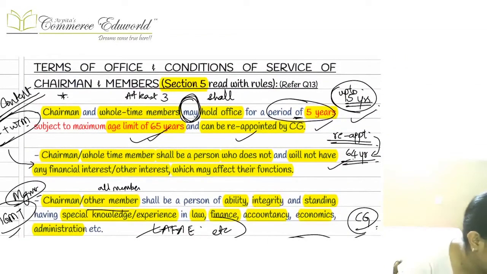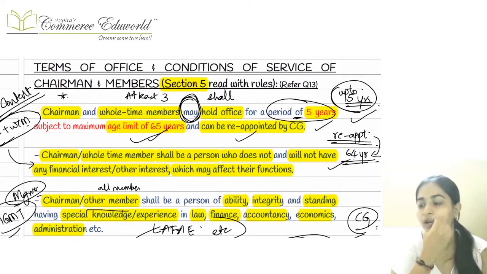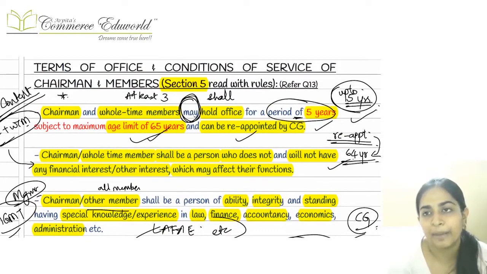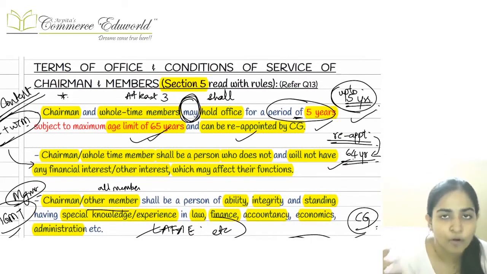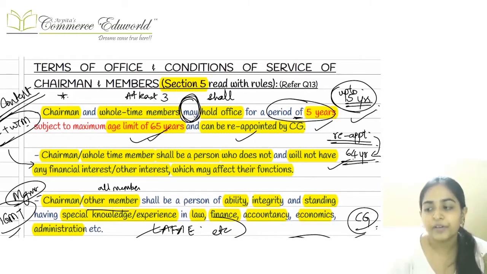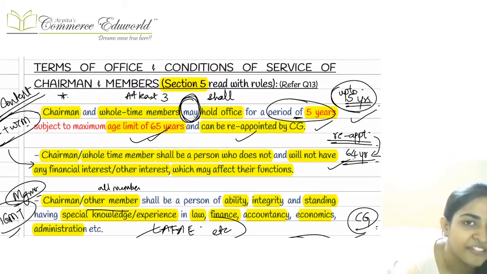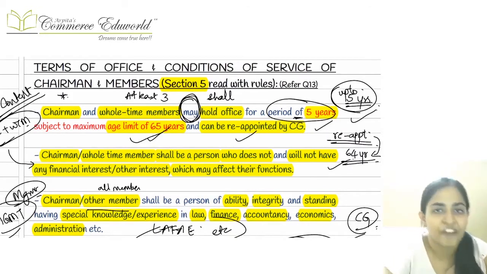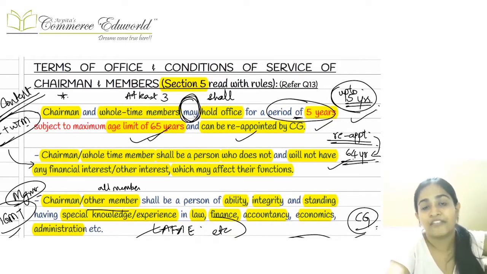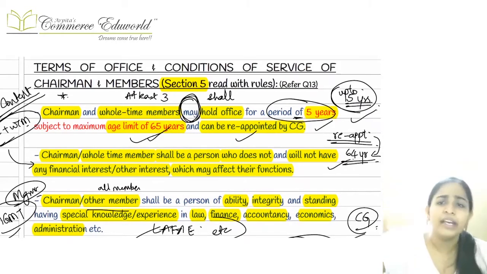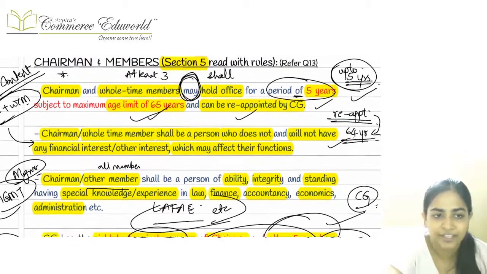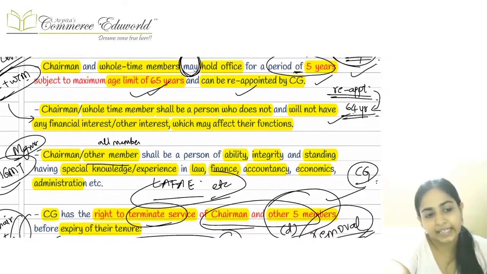Now, the next thing that we have is the tenure. The chairperson and the whole-time members will hold the office for a term of 5 years, but maximum up to 65 years of age. And once their 5-year terms get over, after that they can be reappointed again. There is no restriction in that.